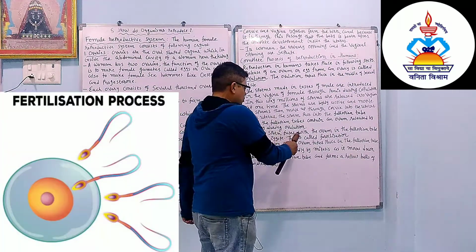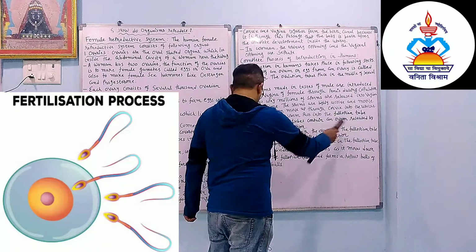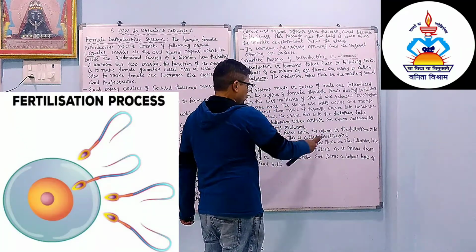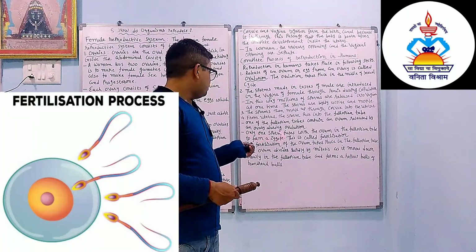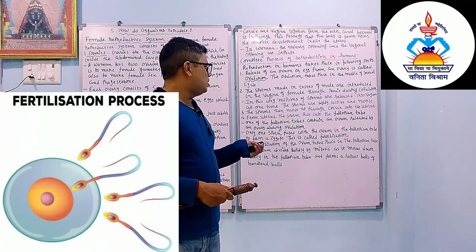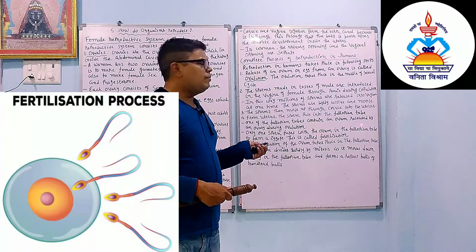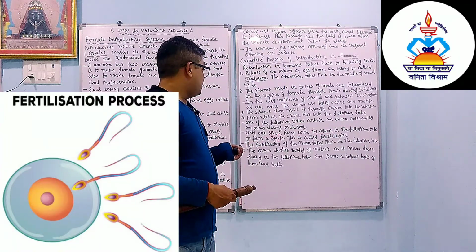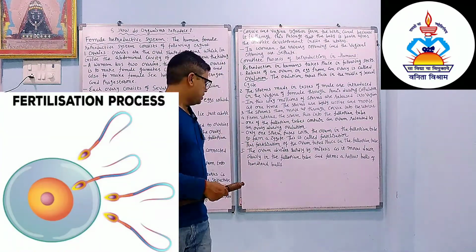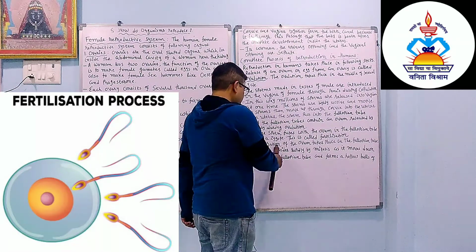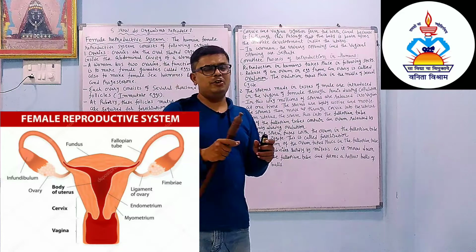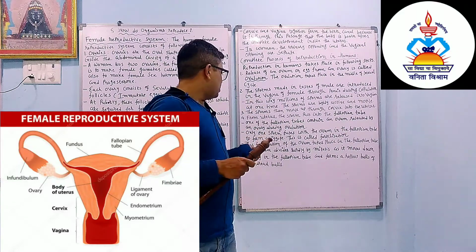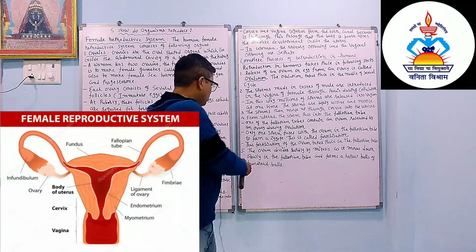Only one sperm fuses with the ovum in the fallopian tube to form a zygote. This is called fertilization. So what is called fertilization? When the sperm fuses with the ovum in the fallopian tube and makes the zygote, this is called fertilization. Thus, fertilization of the ovum takes place in the fallopian tube. The main thing to remember is that fertilization occurs in the fallopian tube.